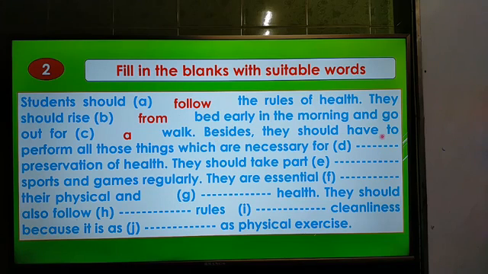Besides, they should have to perform all those things which are necessary for dash the preservation of health. So the answer will be the, for the preservation of health. They should take part dash sports and games regularly. What will the answer be? Is there anyone to answer?